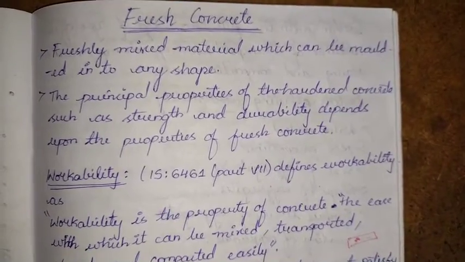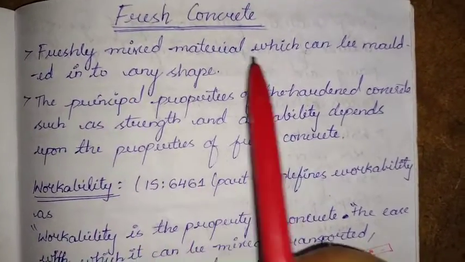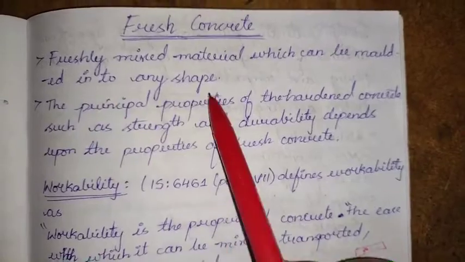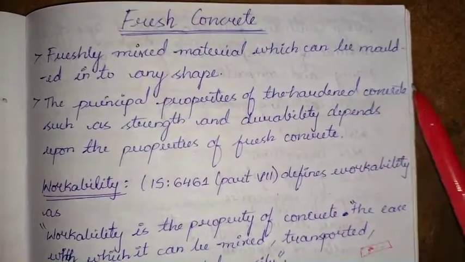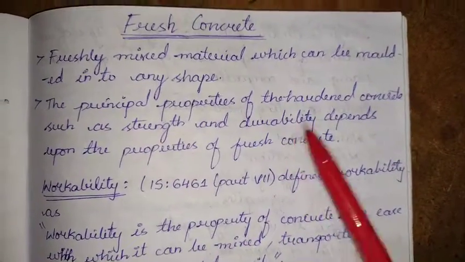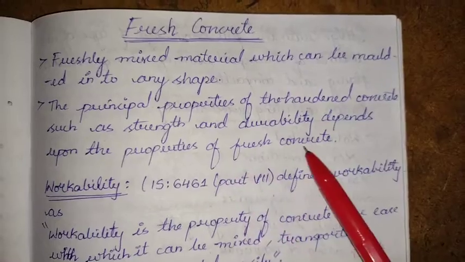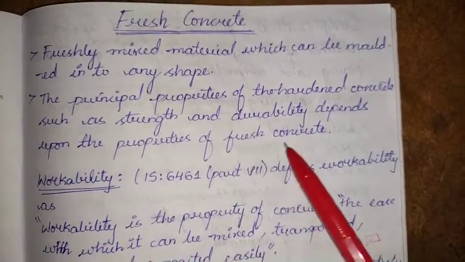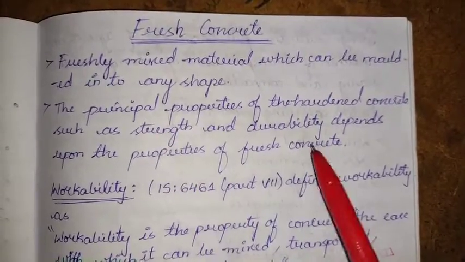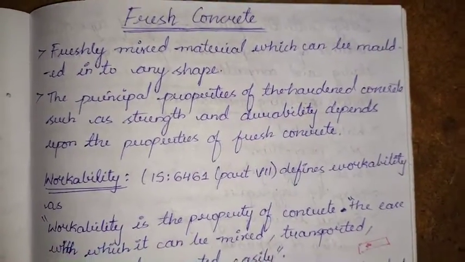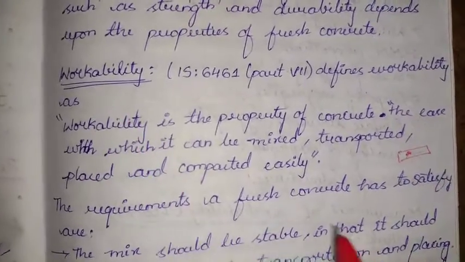And coming to today's topic, without any further delay, we'll start with the introduction part. Freshly mixed material, which can be molded into any shape, we are calling it fresh concrete. The principal properties of the hardened concrete, such as strength and durability, depend upon the properties of fresh concrete. What are all the properties of the fresh concrete? If they are satisfied, depending upon that satisfaction, the strength and durability parameters are satisfied. The criteria is satisfied.